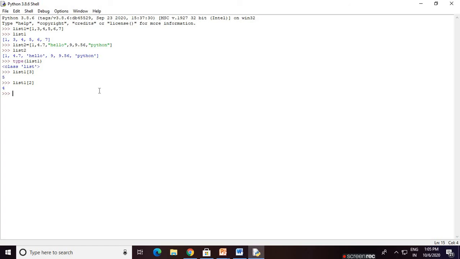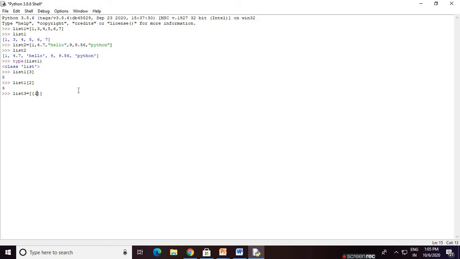Now this is a list. For example, I would like to show you a nested list, meaning a list inside another list. For this we take another variable, list 3. We use double square brackets, meaning inside a square bracket there is another square bracket.